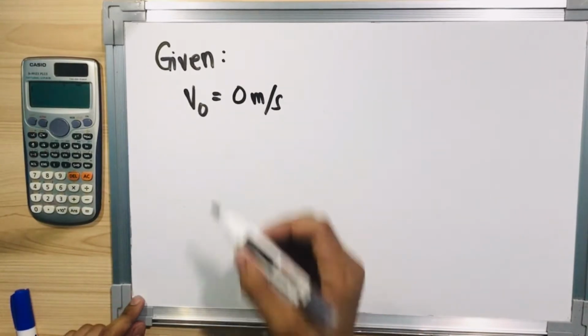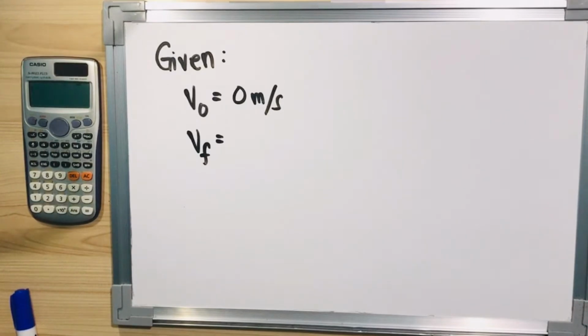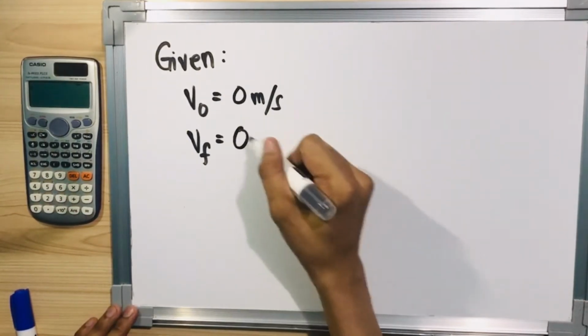Okay? You also have your final velocity. Ano nga ba yung magiging final velocity nung bucket? Ang pinag-uusapan natin dito, yung bucket, hindi si Eren at si Armin. So, initial velocity ng bucket is 0 meters per second kasi manggagaling sa kamay ni Eren at ilalaglag lang. At masasalo naman ngayon ni Armin. So, let's just say na nasalo ni Armin. So, ibig sabihin, by the time na tumama siya sa kamay ni Armin, mawawalan ng movement din or motion yung bucket. So, that is also 0 meters per second.